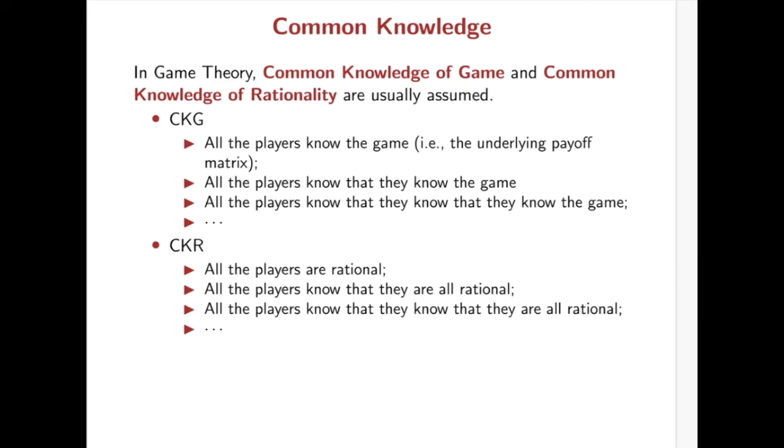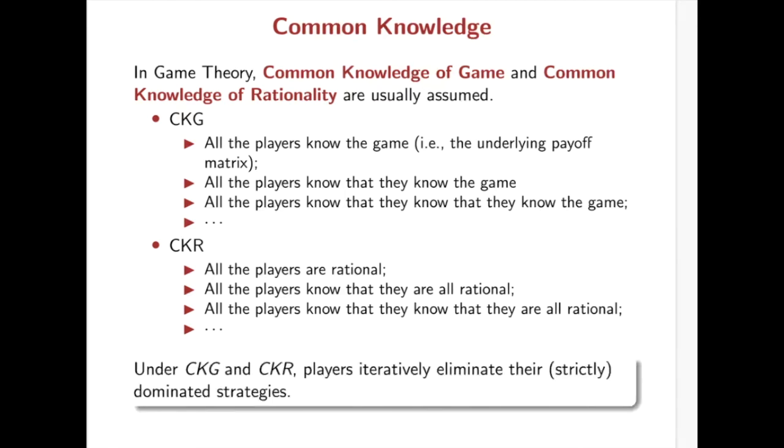Similarly, common knowledge of rationality requires that all the players are rational, and all the players know that all the players are rational, and all the players know that all the players know that all the players are rational. And again, this statement goes to infinity. Under the assumption of common knowledge of a game and common knowledge of rationality, players iteratively eliminate their dominated strategies. And such an elimination process may yield some plausible outcome.